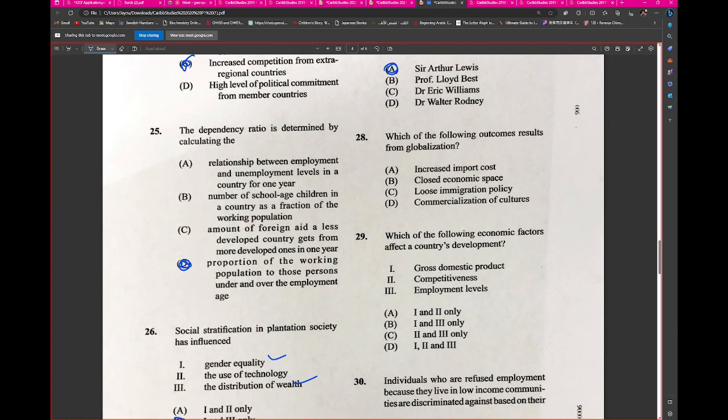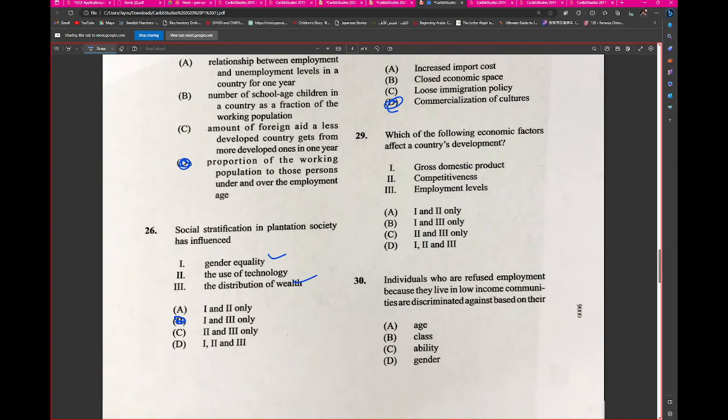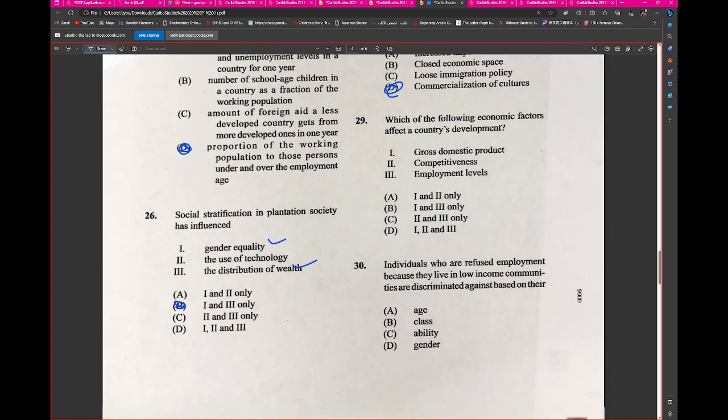Alright. So 28. Which of the following results from globalization? Sir D. Alright. This is a repeat, but just rephrased differently. 29. Which of the following economic factors affects a country's development? Sir, I think this was all of them. You see, we didn't put all of them here because I'm saying that GDP is an indicator and not a factor.